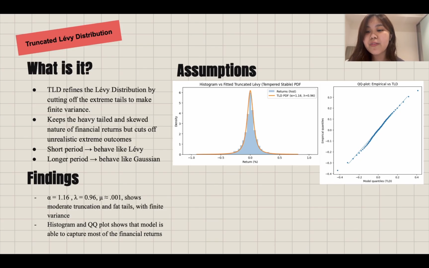Our estimated alpha is 1.16, which still indicates a quite heavy-tailed distribution. The parameter lambda determines the truncation, which is essentially how quickly the tail decays to 0. A lambda of 0.96 indicates that the tails are tempered but not completely cut off, so the model still allows for large, realistic market movements. And from the QQ plot, we can see that the TLD fits nearly perfectly to the 45-degree line, unlike the GBM model.